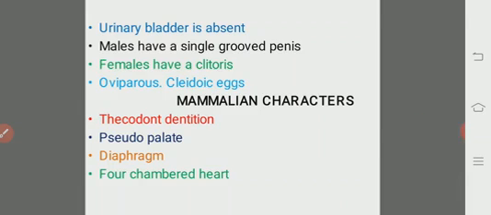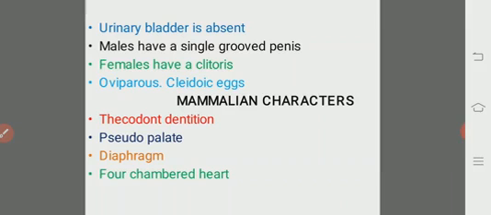Now, in the Crocodilia we may observe some mammalian characters. Thecodont type of dentition is seen. This is a mammalian character, because all other reptiles have acrodont or pleurodont dentition. Pseudopalate is seen for the first time in vertebrates, also a mammalian feature. The diaphragm is an organ which separates the thoracic and abdominal cavities, also a feature of mammals.